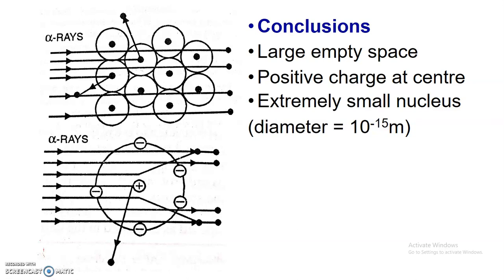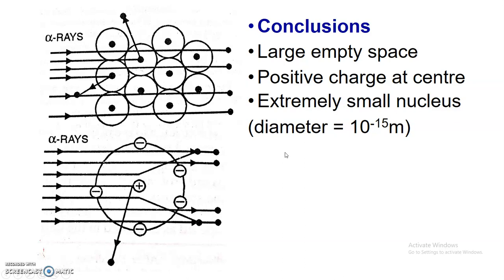For the atom, its diameter is 10 to the minus 10 meter, and for the nucleus the diameter is 10 to the minus 15 meter. So as compared to the size of the atom, the size of the nucleus is very, very small.